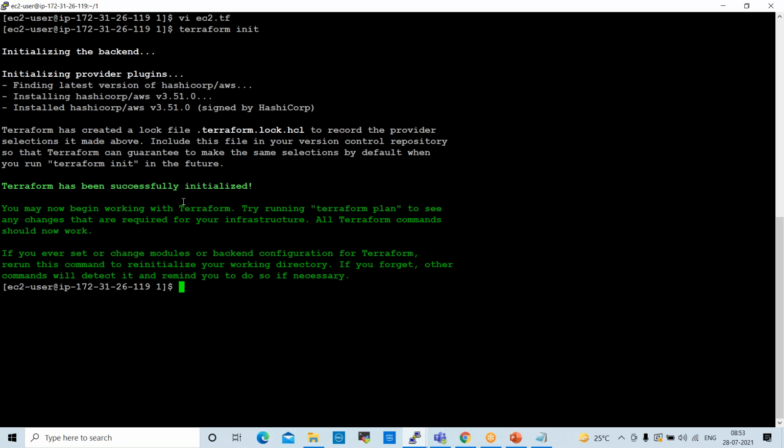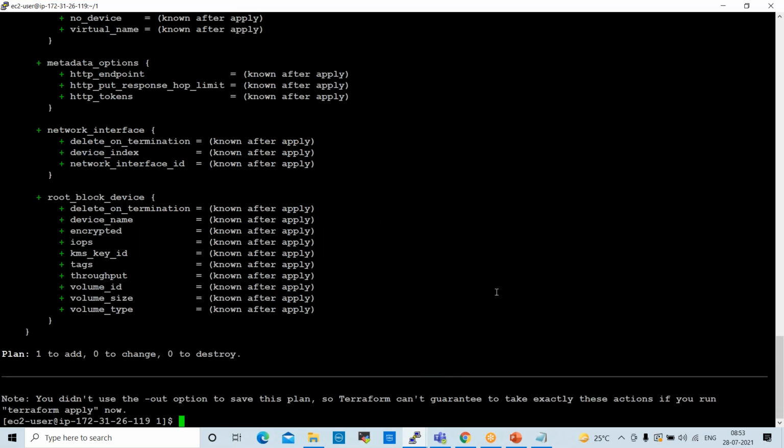If you have any errors, it will show them in red. Once we initialize, next we can plan, for which the command is terraform plan. Terraform plan is a blueprint of your activity. It will show you the plan. See here, this is the plan.